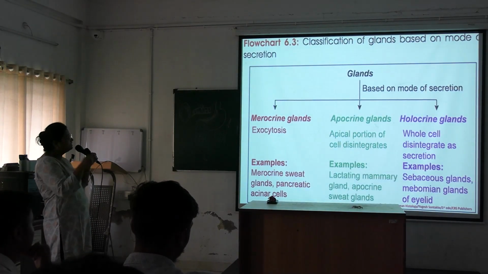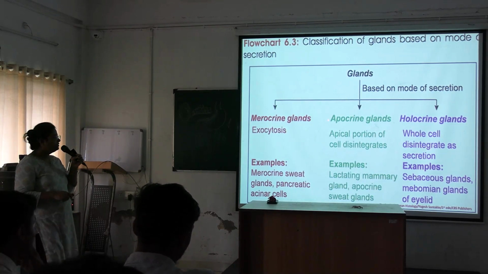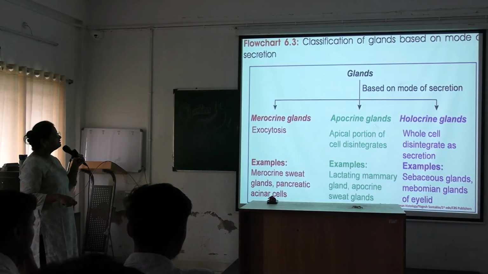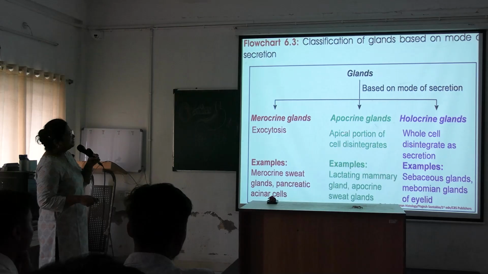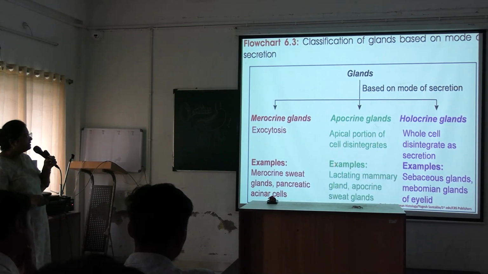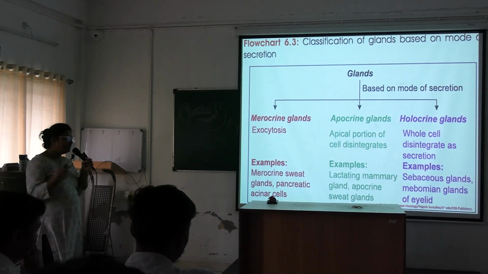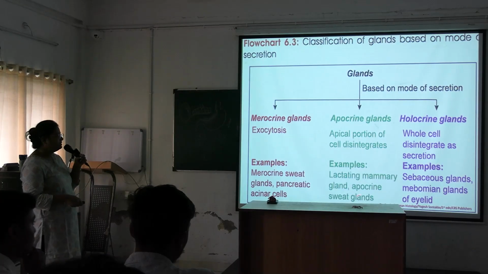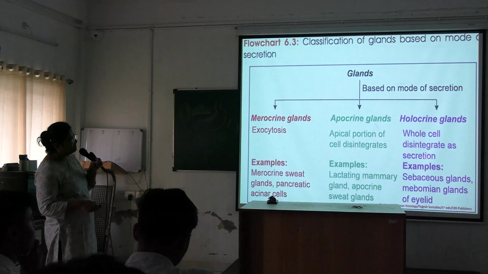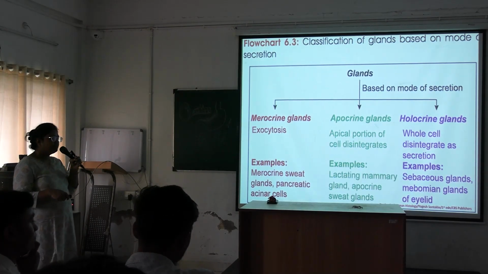So, examples of these three types of glands: merocrine glands secrete by exocytosis. Examples are the merocrine sweat glands and pancreatic acinus cells. And apocrine glands, where the apical portion of the cell disintegrates. Examples are the lactating mammary gland and apocrine sweat gland. Okay, sweat glands are of two types, merocrine type and apocrine type. Holocrine glands wholesale disintegrate as secretion. Examples are sebaceous glands and meibomian glands of the eyelid.